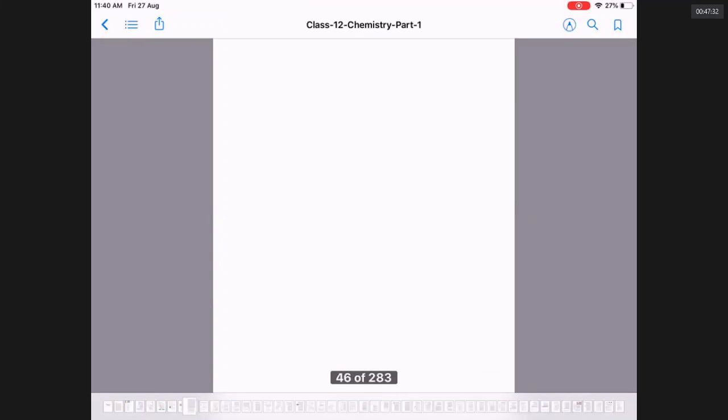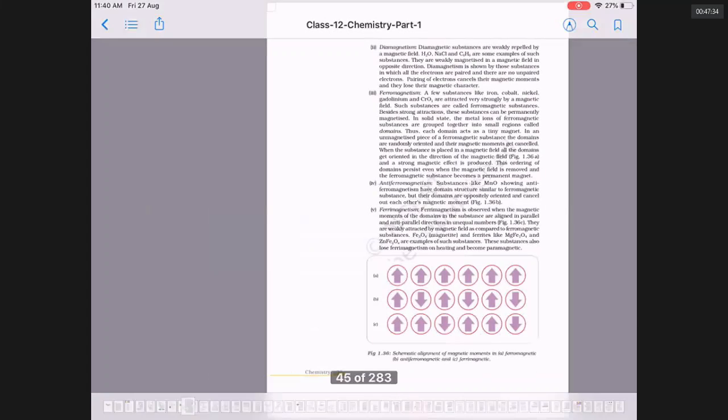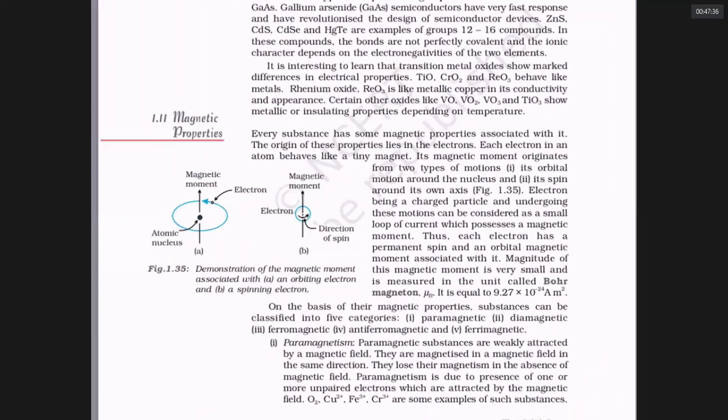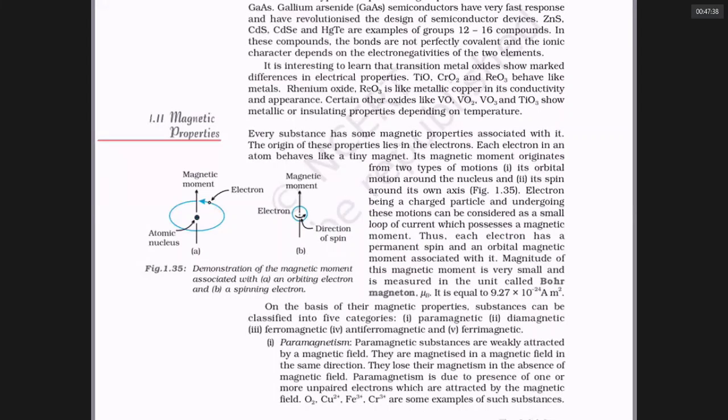Okay, sir. These are electrical properties. Now, as far as magnetic properties are concerned, an electron in any atom can rotate in one direction. A charged body rotating in one direction can generate a magnetic field. If there is a single electron, its rotation in one particular direction generates a magnetic field that is attracted by an external magnetic field.